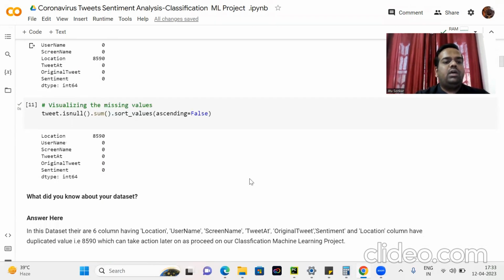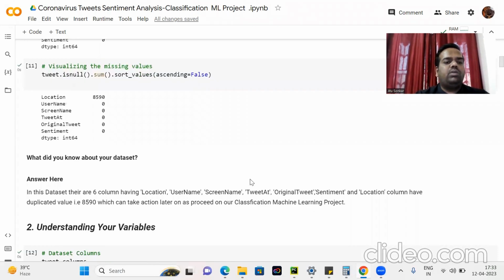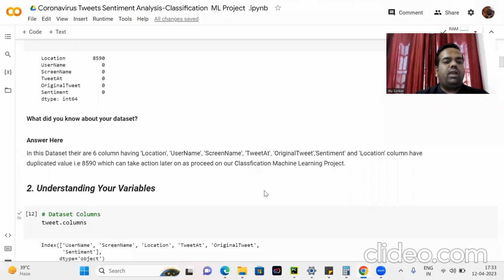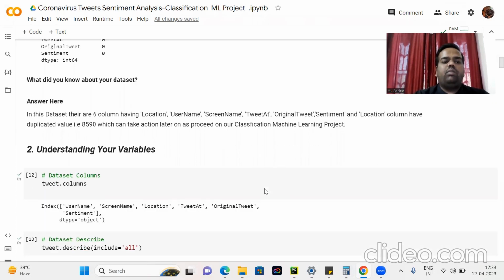So what do we know about the data set? In this data set we find that there are 6 columns: location, username, screen name, tweet at, original tweet, and sentiment. The location column has missing values, that is 8,590, which we can take action on later or proceed with in the classification machine learning project. So start with the understanding of variables.